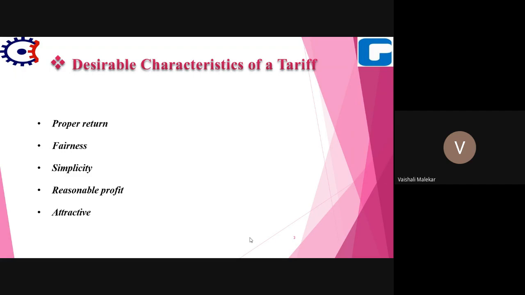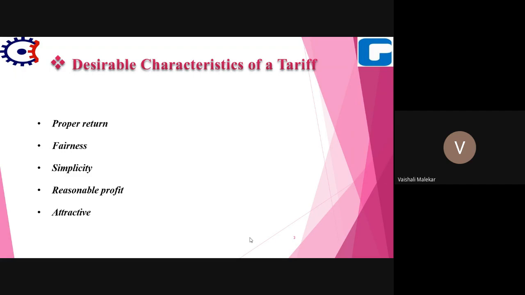Then simplicity. The tariff should be simple, so that an ordinary consumer can also easily understand it. Its calculation should be simple, so that an ordinary person can easily understand it. Then the reasonable profit.